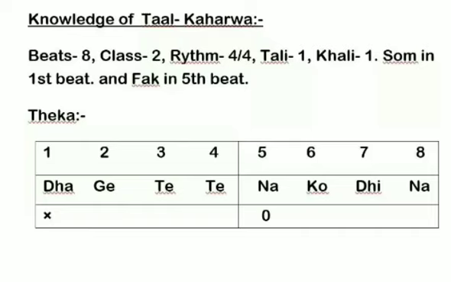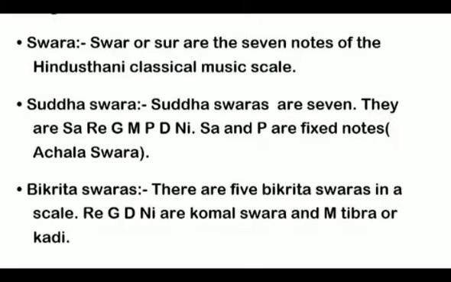Okay, now we will discuss the definition of the musical words. Swar, Shuddha Swar and Bikrita Swar. Swar are the 7 notes of the Hindustani classical scale. So if you see the harmonium, sa re ga ma pa dha ni sa, there are 7 notes. These are the Shuddha notes. Shuddha Swar are 7. They are sa re ga ma pa dha ni.